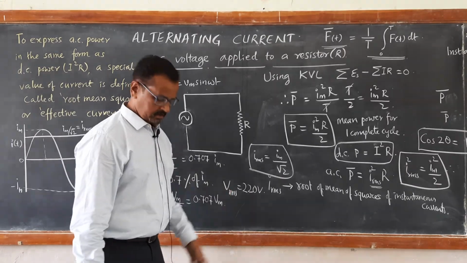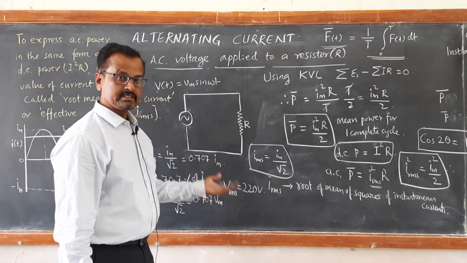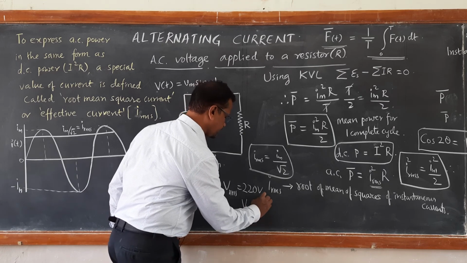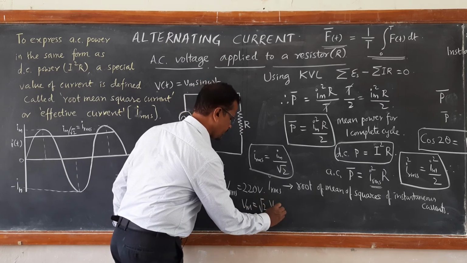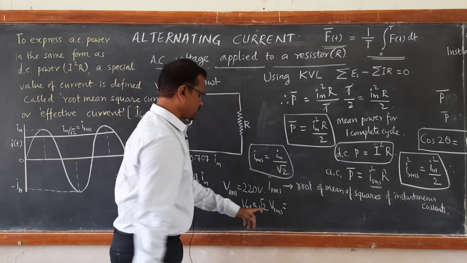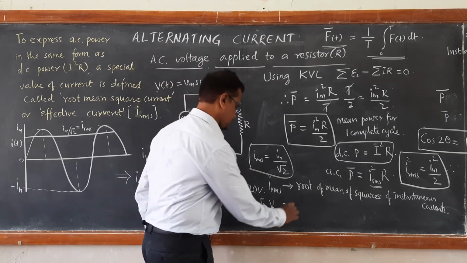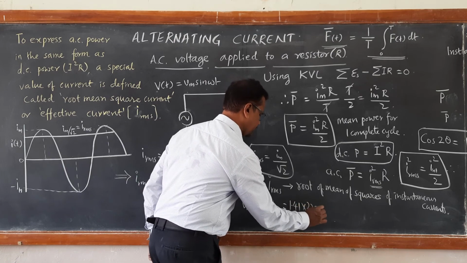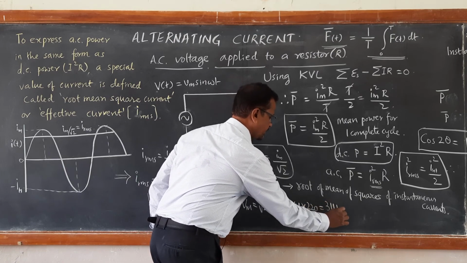For the AC mains that we use in our homes, Vm is equal to, you can very easily calculate, root 2 times Vrms. Root 2 means 1.41, so 1.41 into 220. If you calculate, this comes out to be 311.